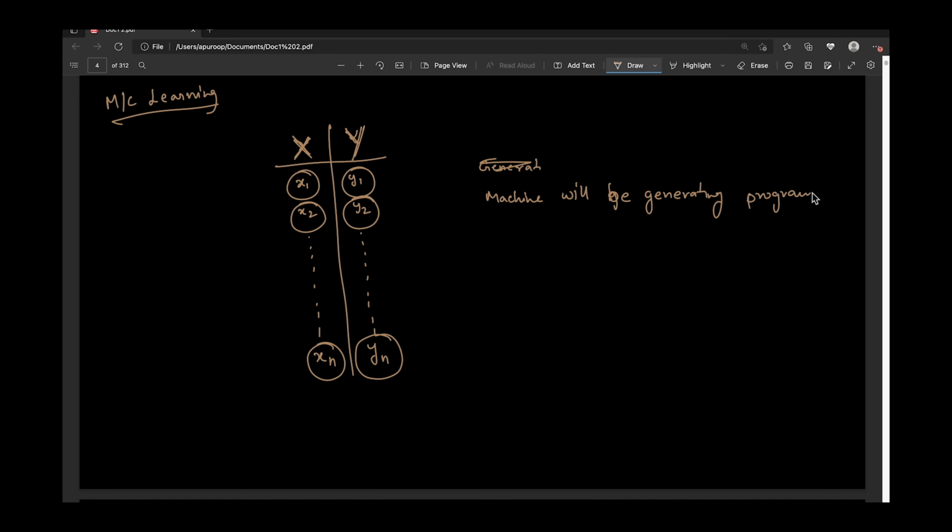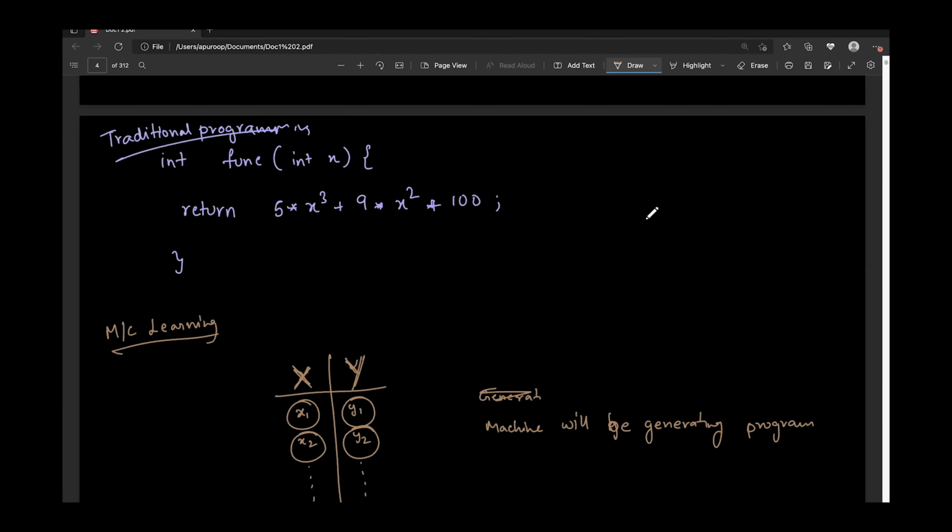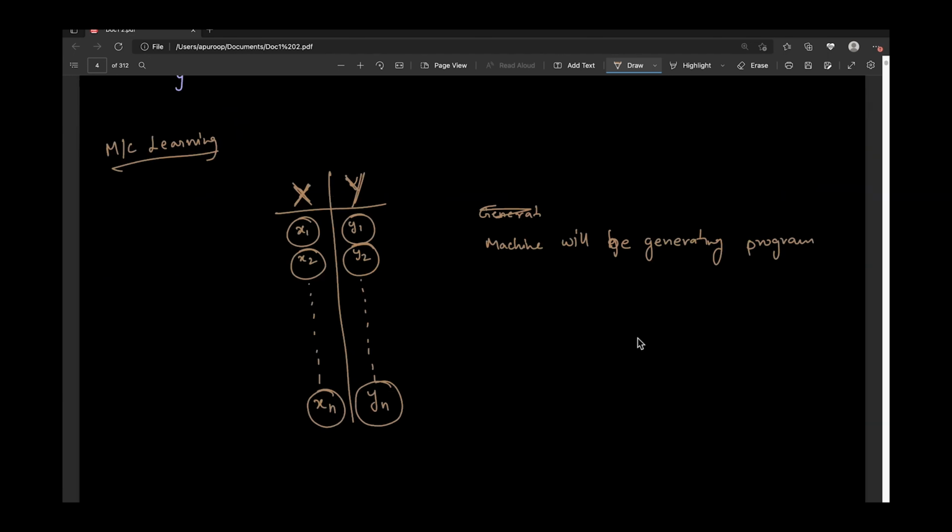And what is our program? So the program for this particular input and output data is 5x cube plus 9x square plus 100. Okay. So how will this be done? This will be done by the machine by observing the pattern between x1 and y1. So all these inputs.